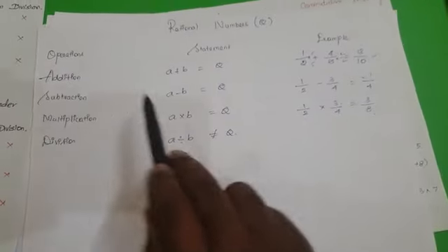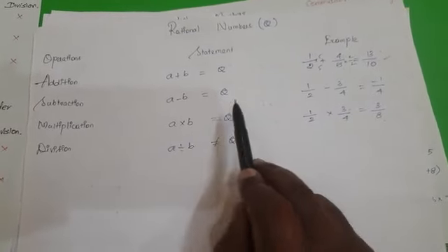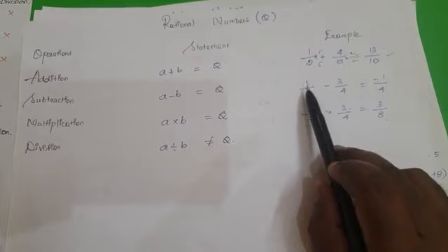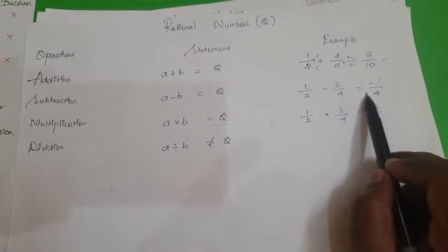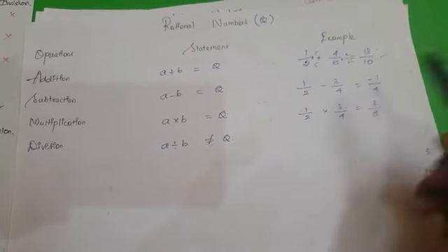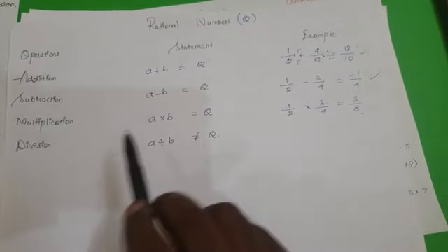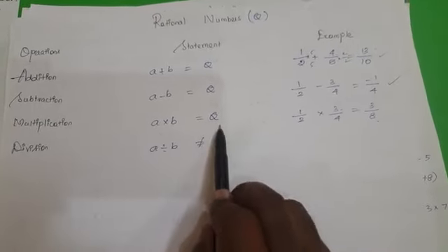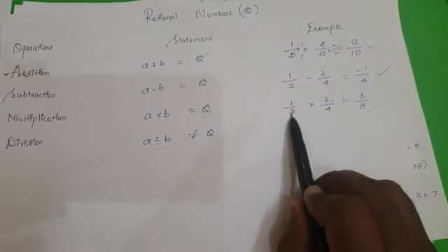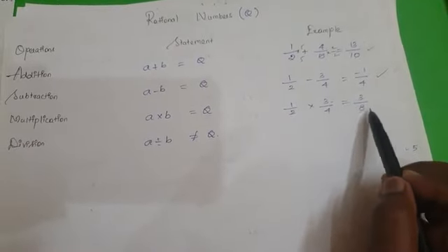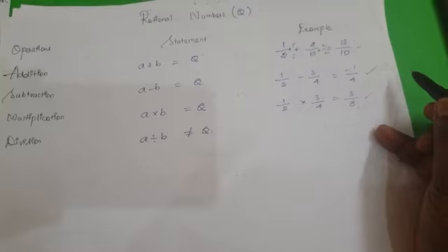Subtraction. If we subtract two rational numbers, we should get a rational number. For example, 1 by 2 minus 3 by 4, we are getting the answer as minus 1 by 4. Minus 1 by 4 is also a rational number. And multiplication. If you multiply two numbers, we should get a rational number. So 1 by 2 into 3 by 4 is equal to 3 by 8. So here also we are getting the same.